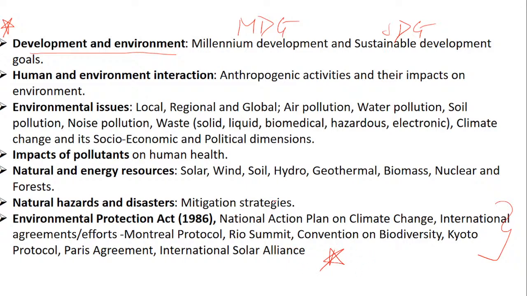Okay. There are 2 to 3 questions you can expect from the first and the last point itself. Two will definitely be there. Now the remaining part, environmental issues, impact of pollutants, energy, and disasters. Here they get a lot of chances to put the questions in the form of current affairs. So we will do it, I'm not saying I will not do it. But there is a little dilemma about what type of question comes.